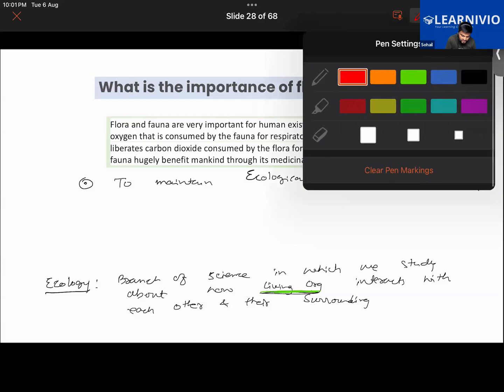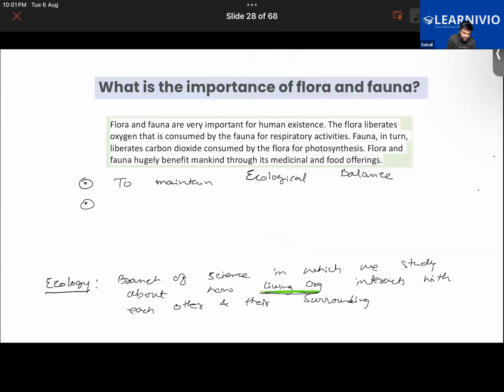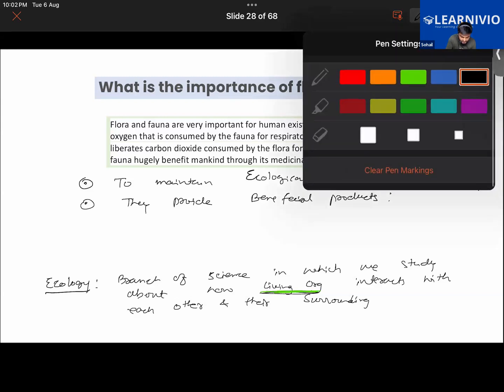Yes, sir. Okay. Furthermore, as we know, flora and fauna, plants and animals, are also very beneficial for us humans in terms of medicines, right? For a moment, let us exclude the humans, though humans also form part of the fauna. So flora and fauna provide lots of beneficial products for us, right? What are the beneficial products we get particularly from them?